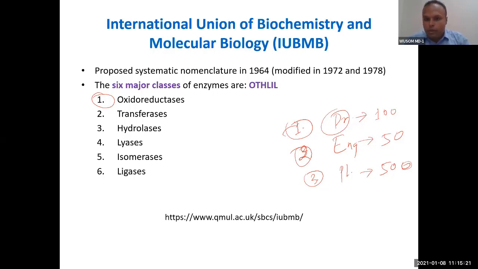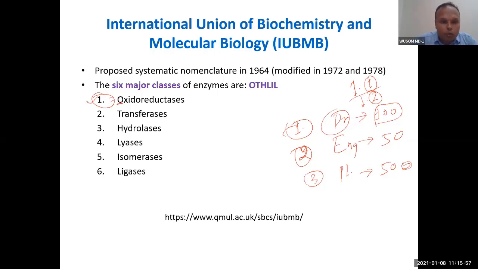The first person will be given 1.1, the second person 1.2. What does it mean? Okay, this is the doctor, and this is a nephrologist. This is a doctor, and this is a cardiologist. So this is how you can classify and group these 100 people among nephrologists, cardiologists, like that. The same way we use this numbering. My main objective of telling all this is that you cannot shuffle these numbers. So oxidoreductase will always carry number 1.